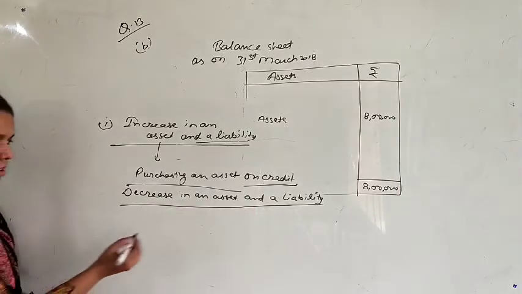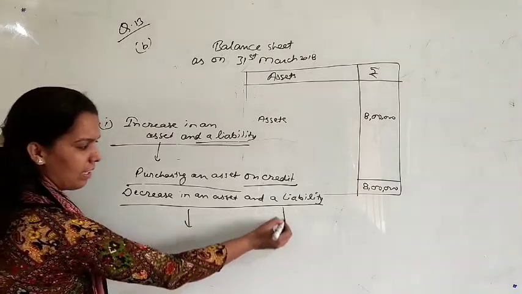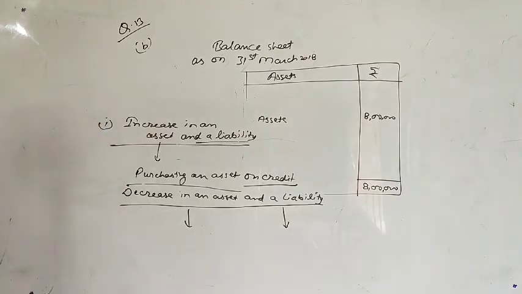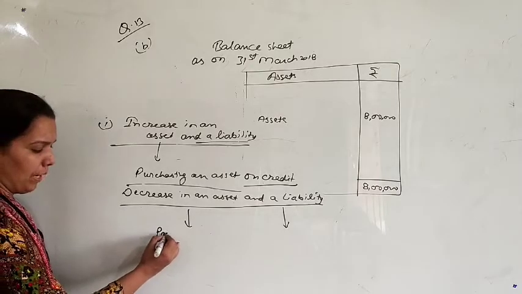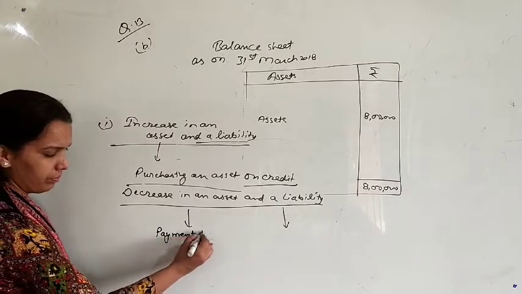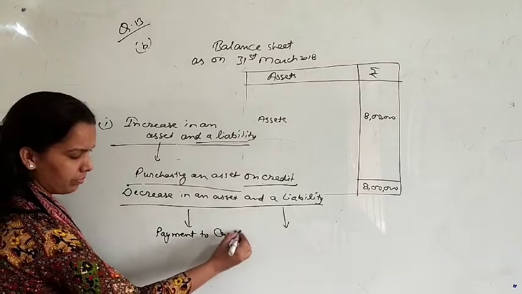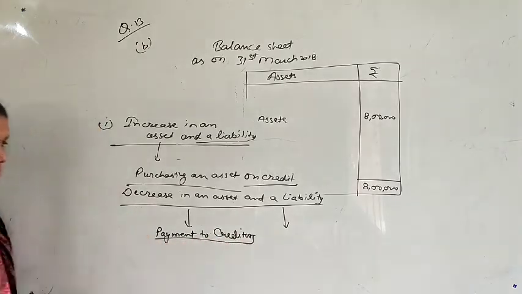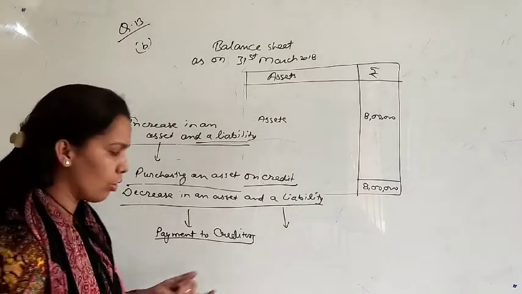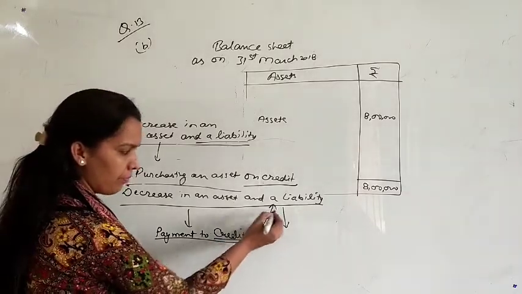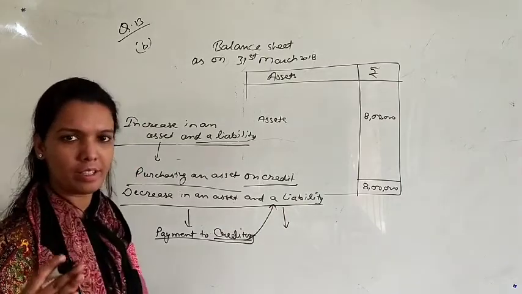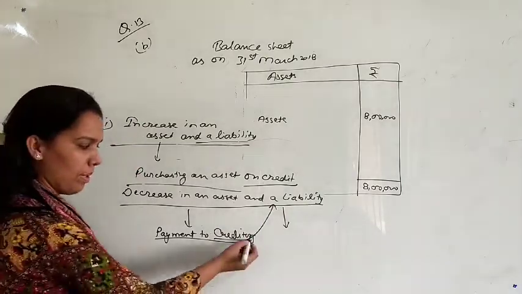Both should be decreased. Suppose that you are paying to your creditors. So creditors are your liability. If you have paid to your creditors, it means that will decrease your liability.